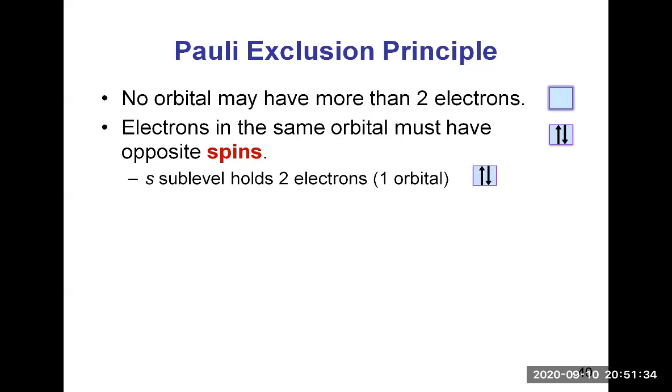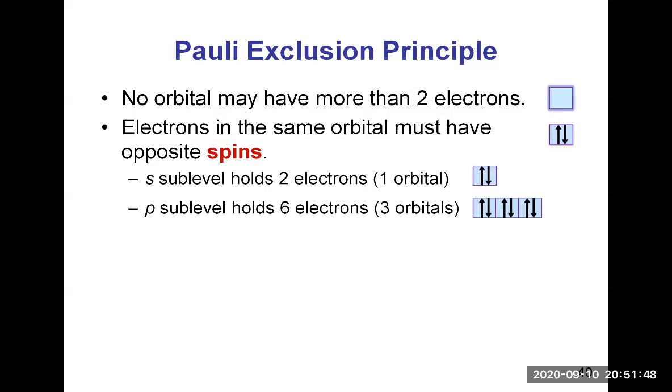So the s subshell will then hold only 2 electrons because the s subshell has only 1 orbital. So one orbital can have only 2 electrons maximum, a spin up and a spin down. The p subshell holds 6 electrons maximum because the p subshell has 3 orbitals, and you can put 2 electrons in each, so 2 times 3, 6 electrons maximum in a p subshell.